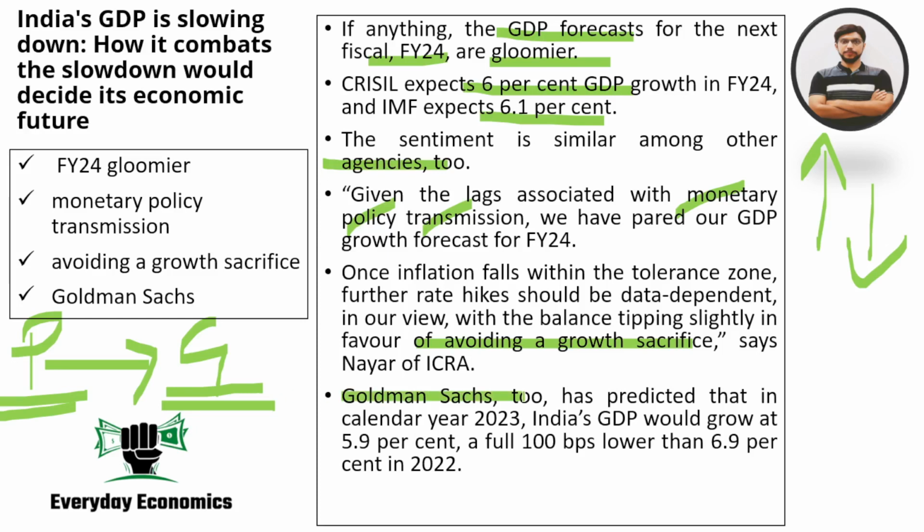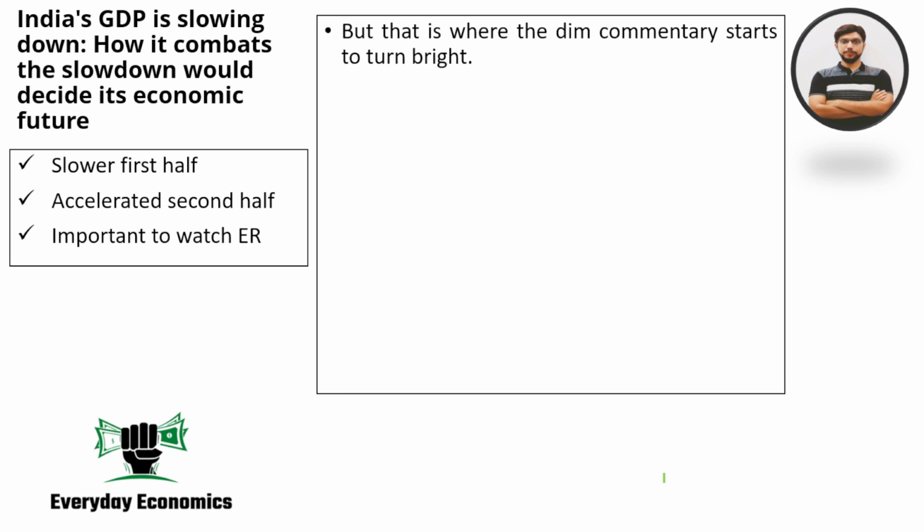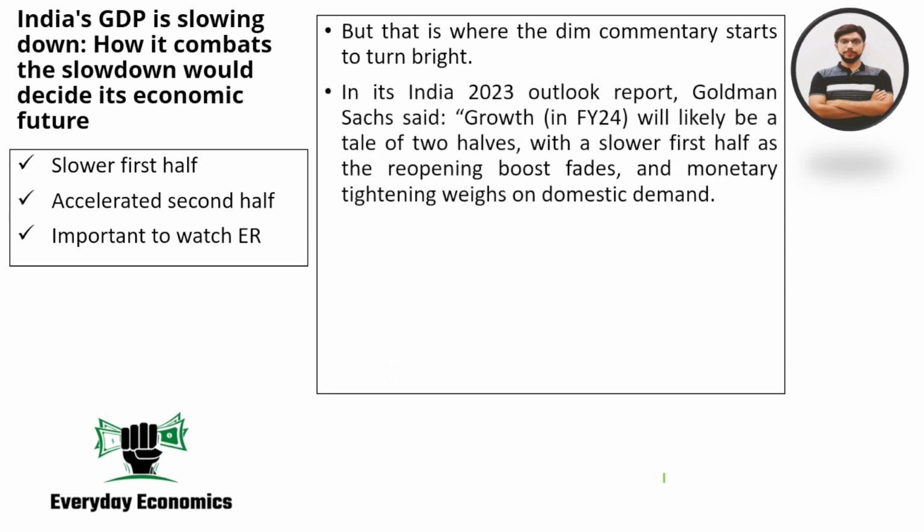If you look at the Goldman Sachs prediction, they are saying that in calendar year 2023, India will grow at 5.9%, and that is exactly 1% slower than whatever happened in the last year as per Goldman Sachs. Again, speaking about the next year, it is expected to be basically divided into two halves. In the first half, we will have a slowdown for two reasons.